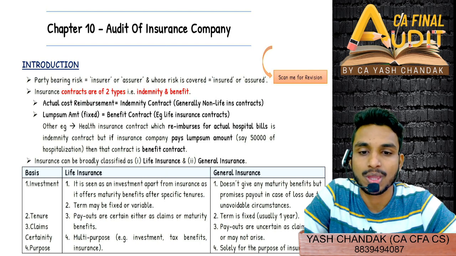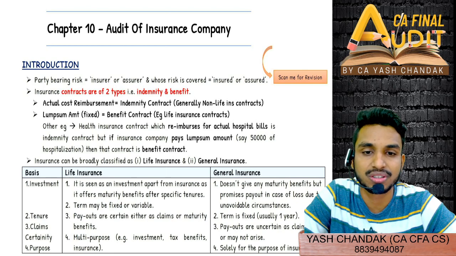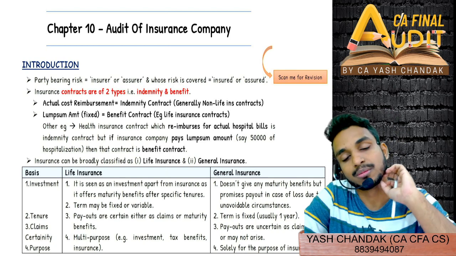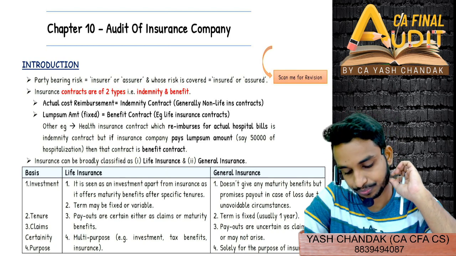So till now, in standards on auditing, we are left with the SA 600 series, and the rest we have done, right? And we'll be starting with other audits now.